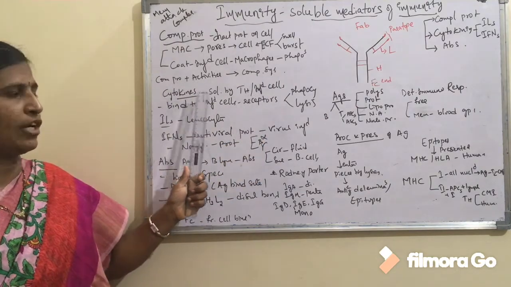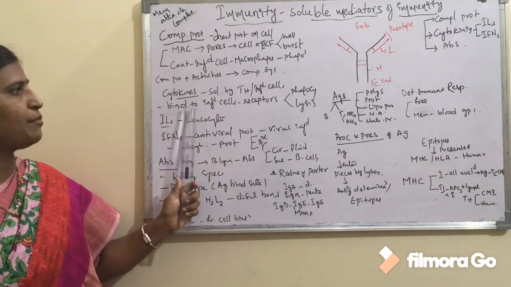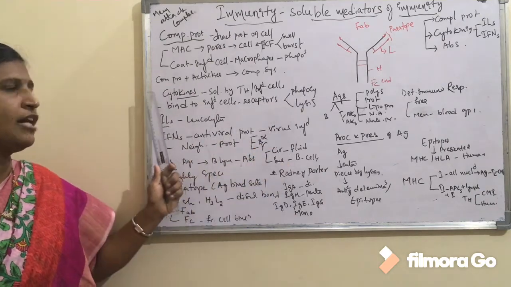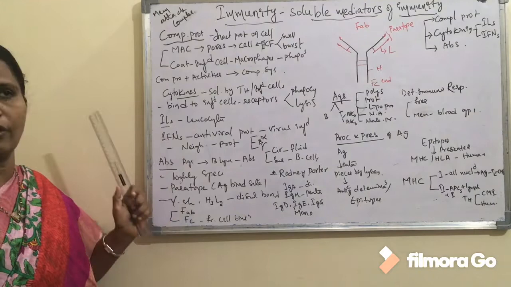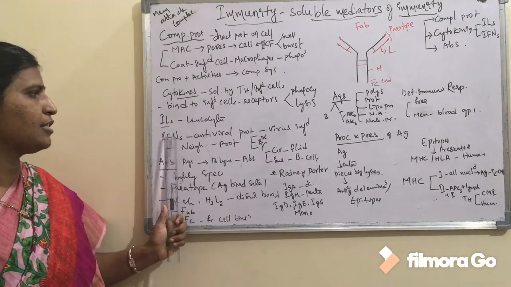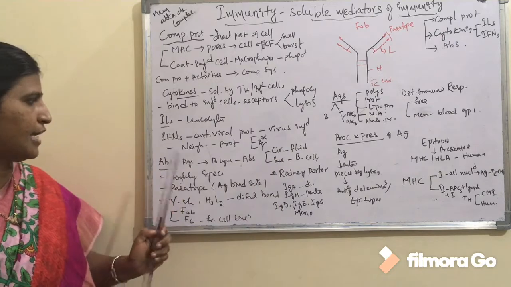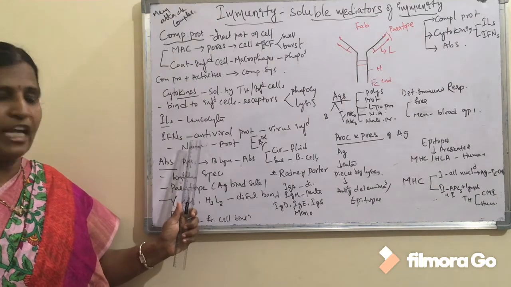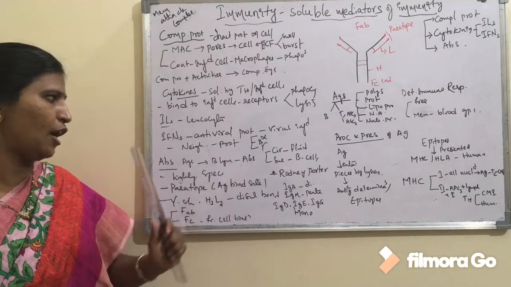Coming to the second type, cytokines. These are the soluble proteins which are produced by the T helper cells or infected cells and these bind to the infected cell receptors so that the phagocytosis or lysis of the infected cell occurs. Cytokines are of two types, interleukins and interferons. The interleukins are the proteins which are produced by the leukocytes, whereas the interferons are the antiviral proteins which are released by virus infected cells. So by producing interferons it is going to protect the neighboring cells. And the interferons are of three types, alpha, beta and gamma interferons.